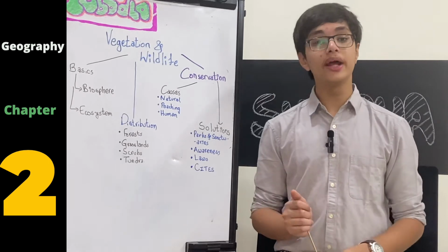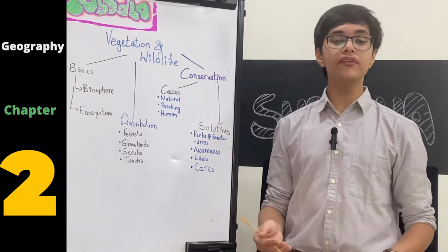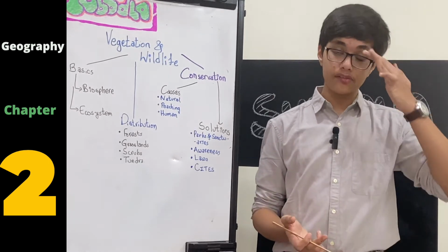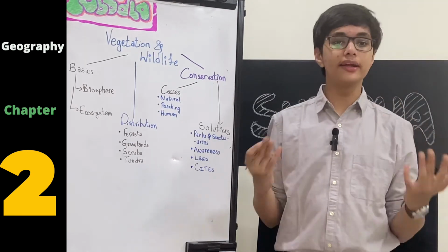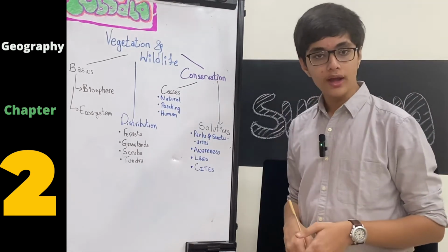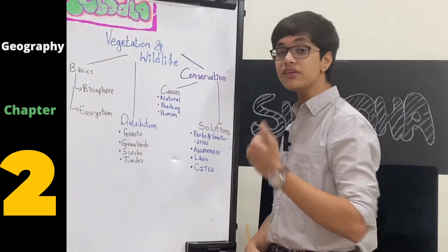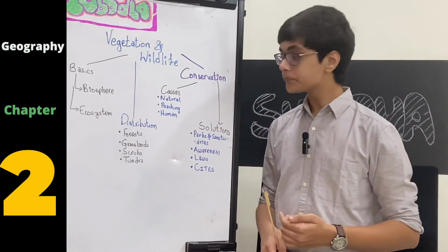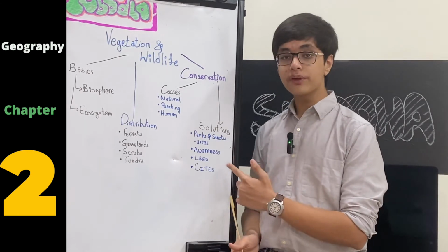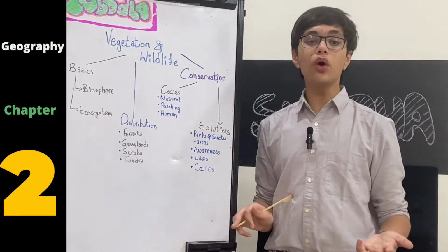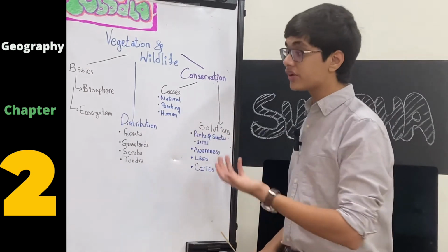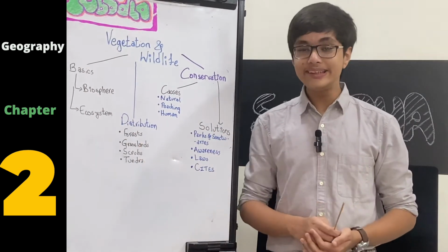Next is awareness programs. Various awareness programs and festivals in India as well, or occasions in India as well, such as Van Mahotsav, are celebrated. Why? For the awareness of the development of vegetation, for the growth of plants. So various awareness programs have taught people not to touch vegetation and wildlife because they lead to a disruption in